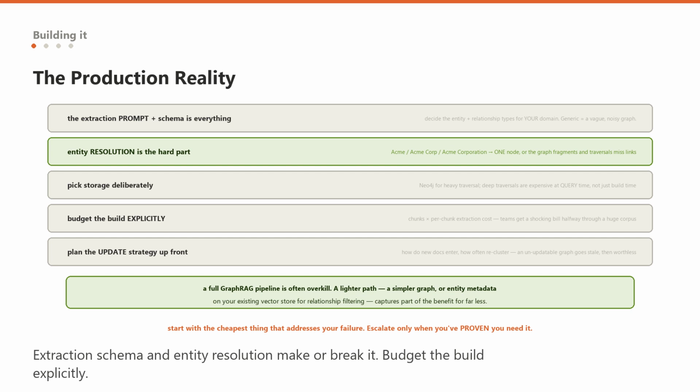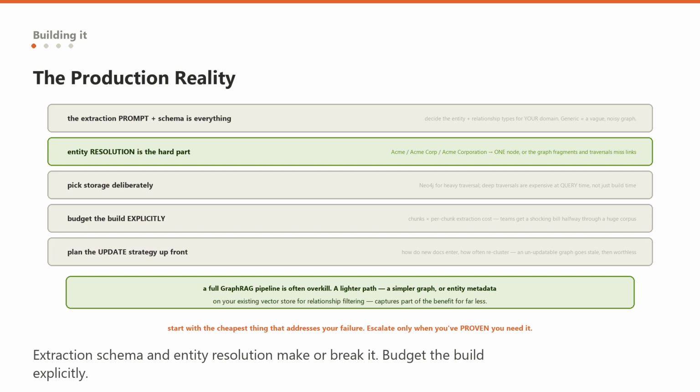Third, pick your storage deliberately. A real graph database like Neo4j if you will do heavy traversal, or simpler graph structures for lighter use, and know that graph queries have their own performance characteristics. Deep traversals can be expensive at query time,